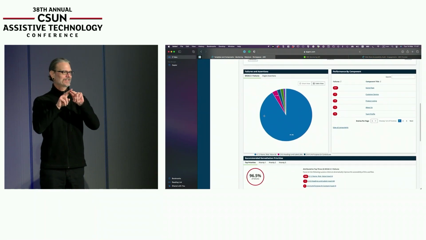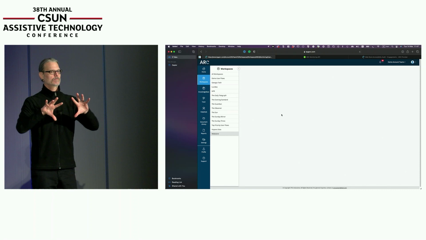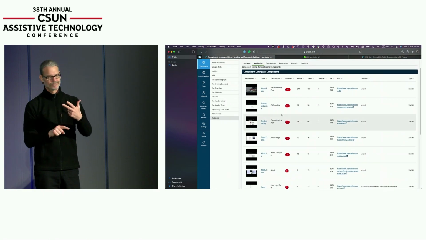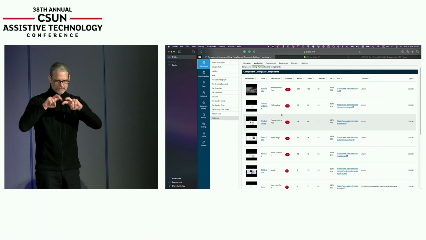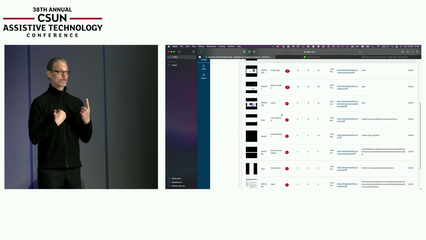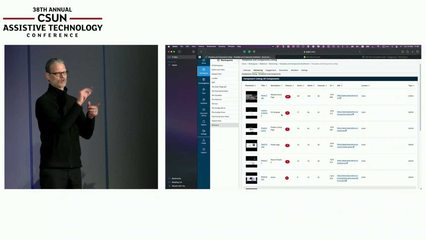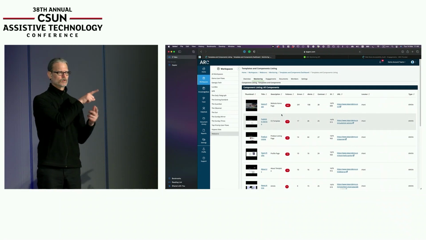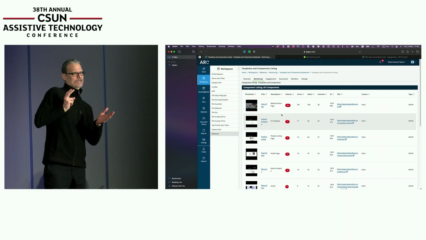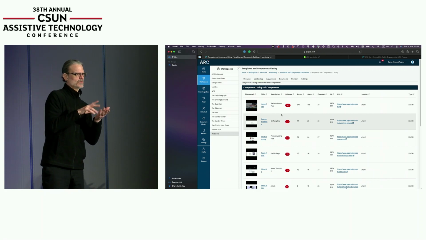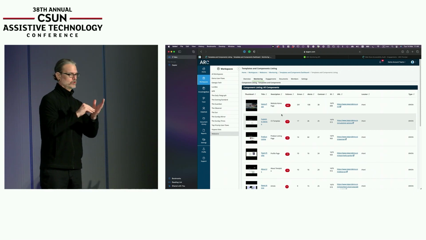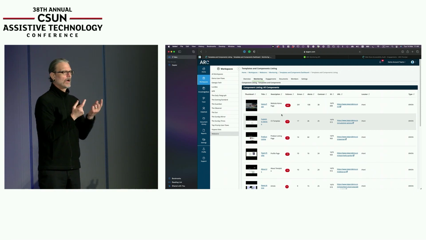So now we've got a good test set of components, our home page, our header, our footer, and so on, that we can look at in more detailed analysis. We have one customer, a university actually, that were using these user flows very effectively as a kind of view of the students' path through the university. So they would log into the university portal, they would go check their email, go check their assessments, and so on. They would do little tasks throughout. All of these became user flows that they monitored.